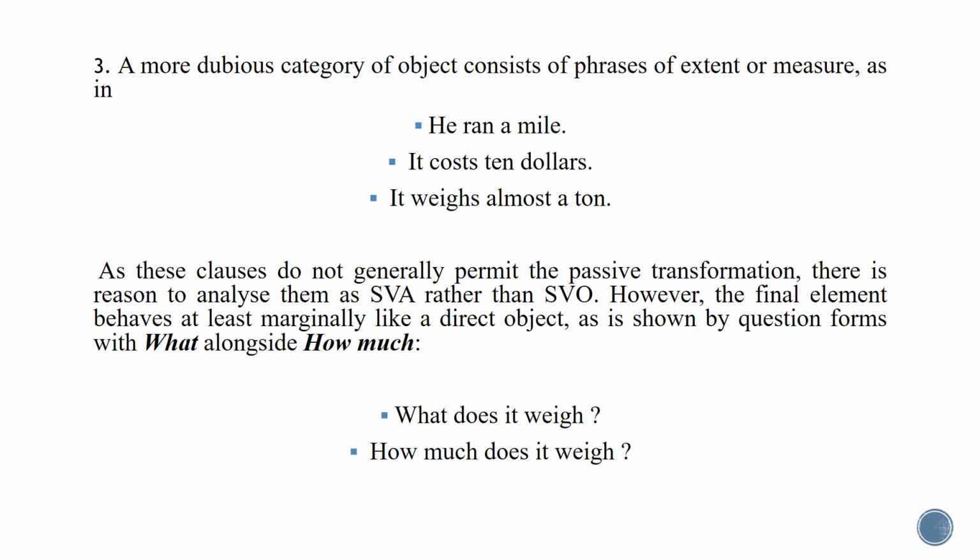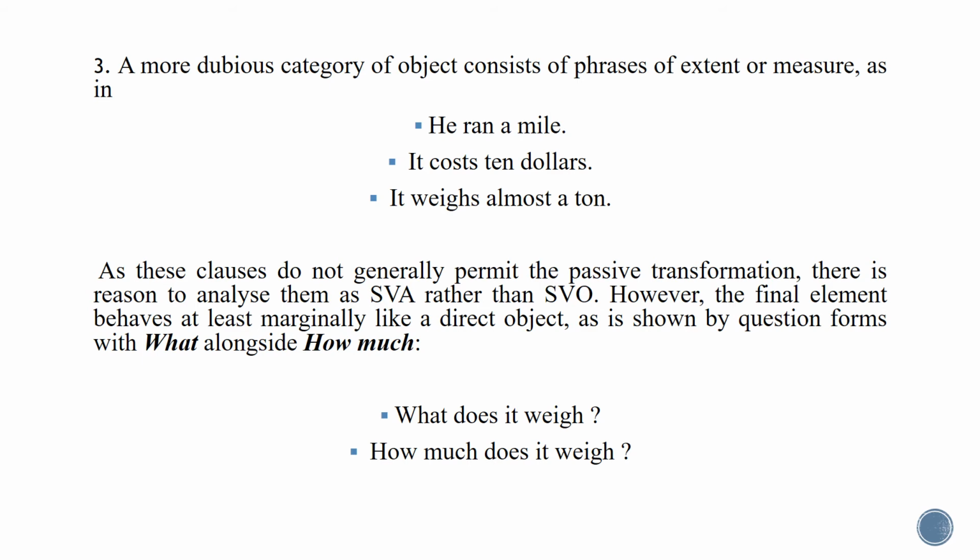Is it clear? Why? The first thing is, can we change these sentences into passive? Can I say a mile was run? No, this is grammatically incorrect in English. This is one. Second, when I want to ask about the direct object, usually in normal sentences, I can change it into a WH question by using the WH word what. But when I come to such sentences and I want to ask, for example, about a mile, can I use what? No. I'm going to use how far.